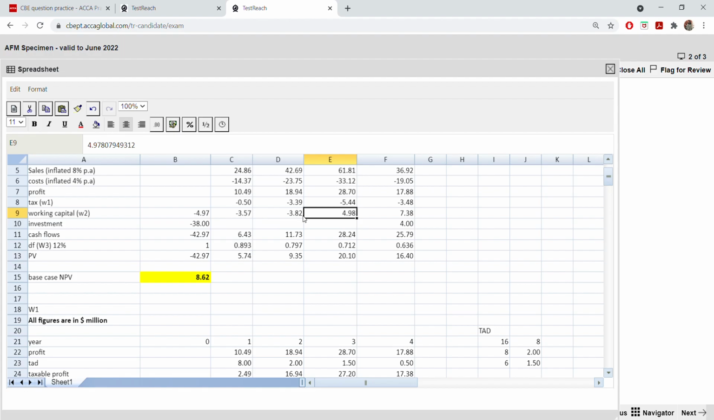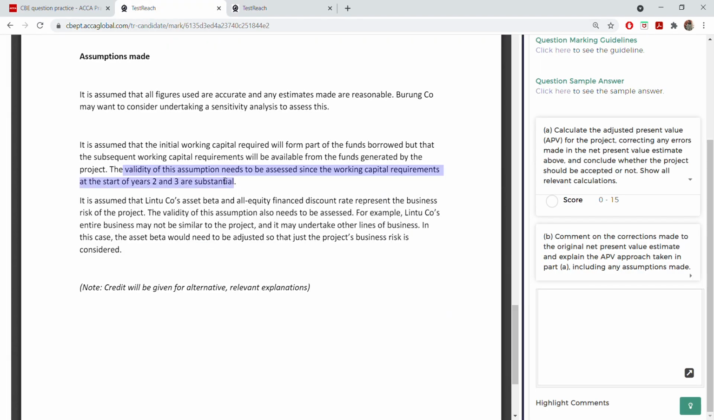3.82, it increased. Again, it increased to 4.98. Okay, so it increased very heavily. Now the third assumption.